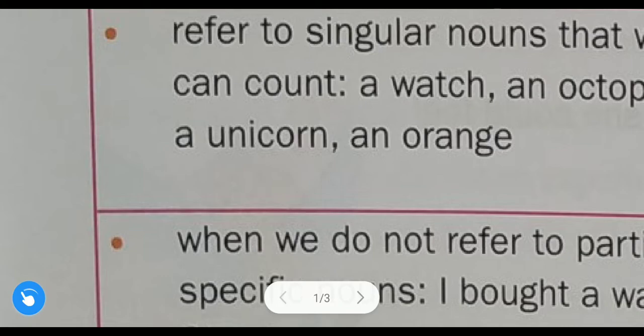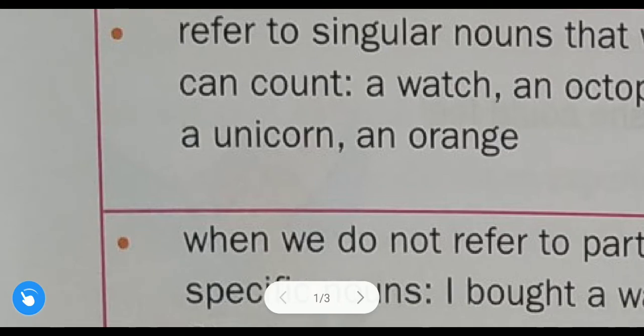How do you say umbrella? So in umbrella, u is the vowel sound. That is why we use an before umbrella. But here, if you pronounce the word unicorn, then you initially pronounce yu, and yu is not a vowel sound. It is a consonant sound. That is why we use a unicorn.